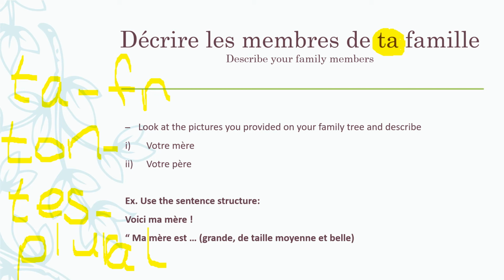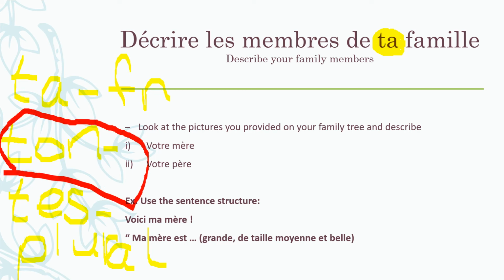Another important thing to note, you will use ton in front of nouns that begin with a vowel, even if they are feminine. So you use ta in front of feminine nouns that do not begin with a vowel or a silent H. You will use ton in front of masculine nouns, right? And also feminine nouns that begin with a vowel or silent H. What am I talking about? Let's look at one example.